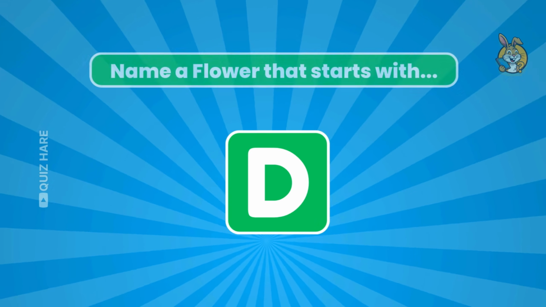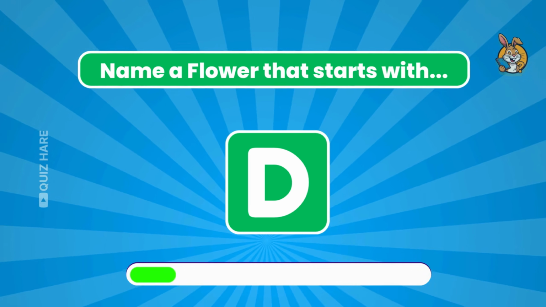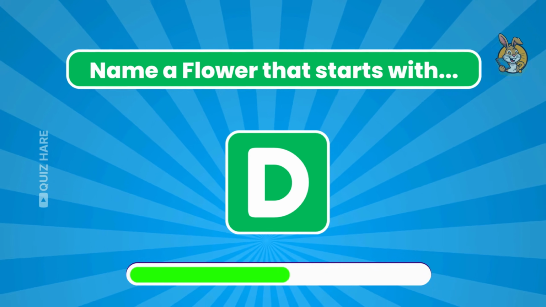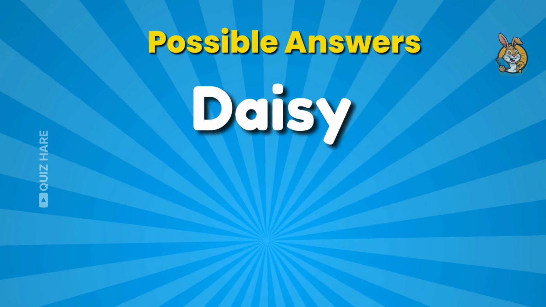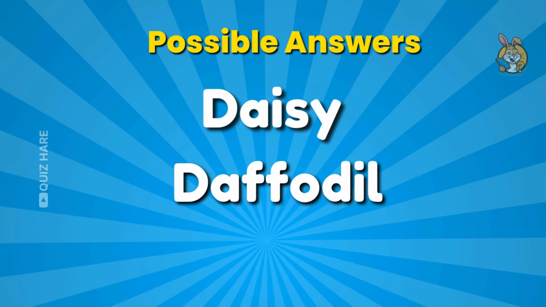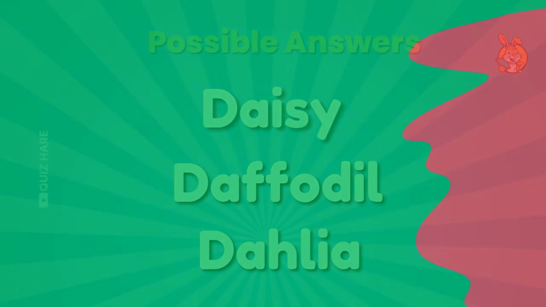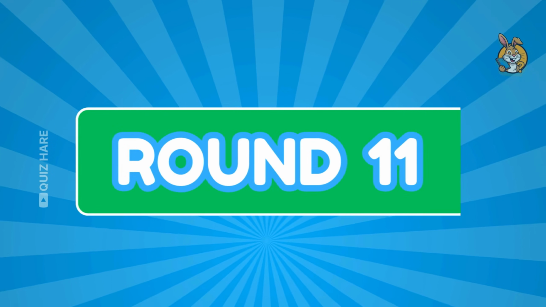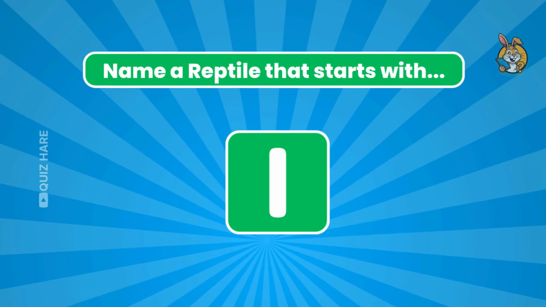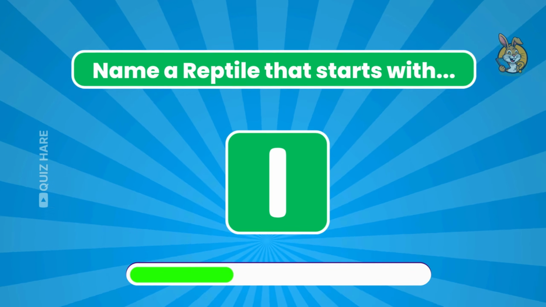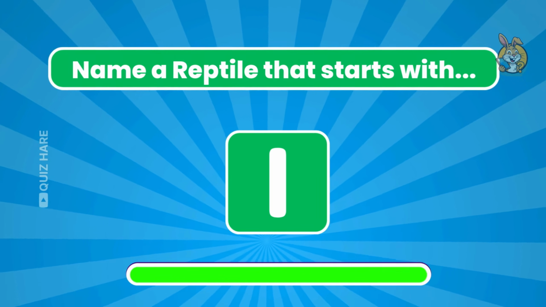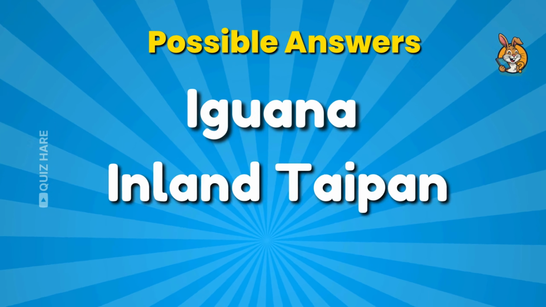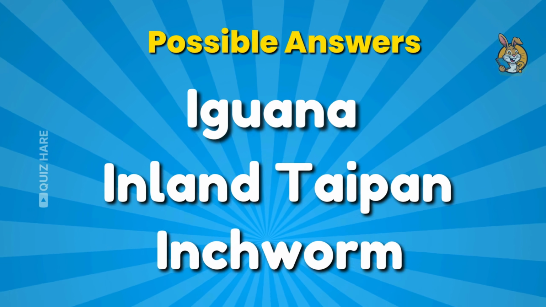Round 10. Name a flower that starts with the letter D. Daisy, daffodil, and dahlia. Round 11. Name a reptile that starts with the letter I. Iguana, inland taipan, and inchworm.